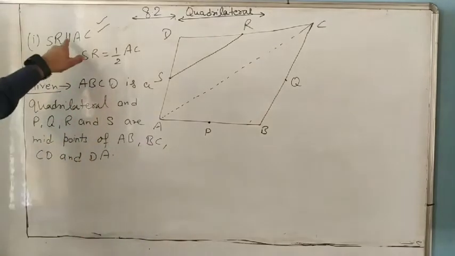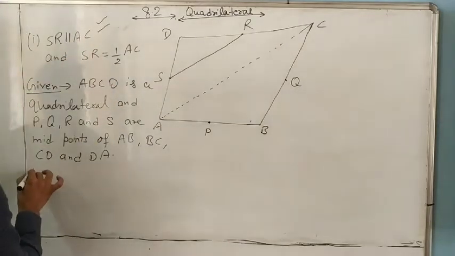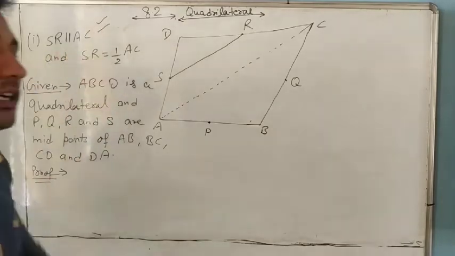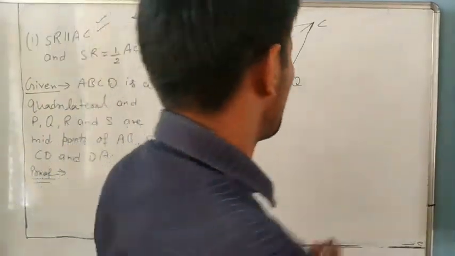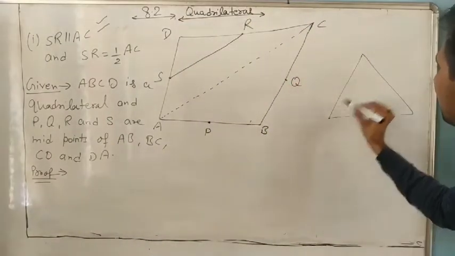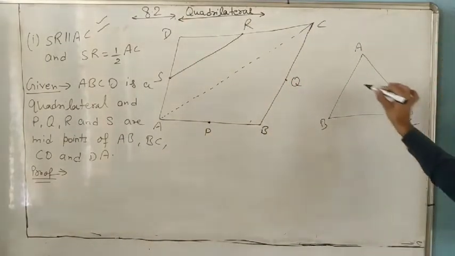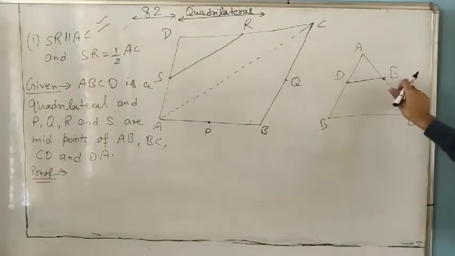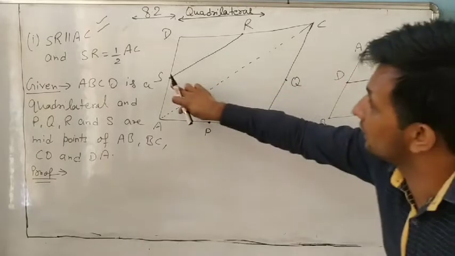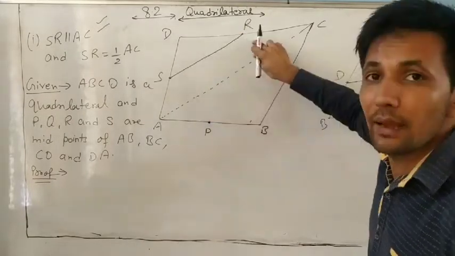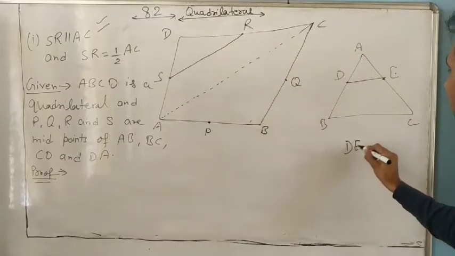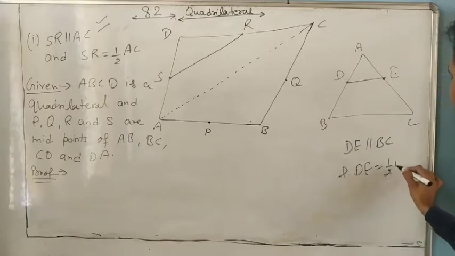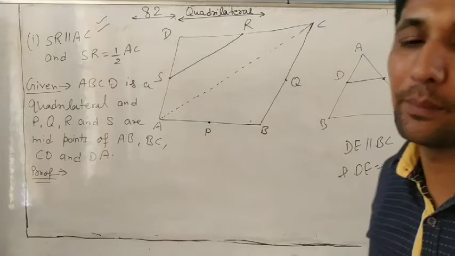Now we want to prove this. So now the proof. First part: we want to prove that SR is parallel to AC and SR is half of AC. This is the midpoint theorem: if these two are midpoints and a line segment joins the midpoints, then DE is parallel to BC and DE is half of BC by the midpoint theorem.